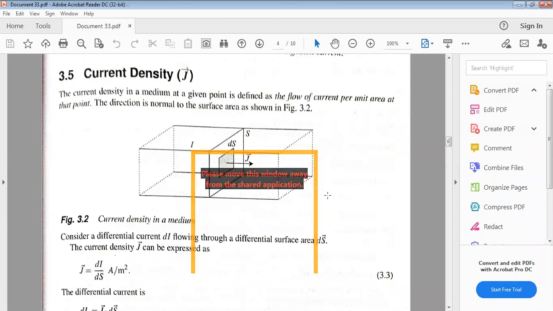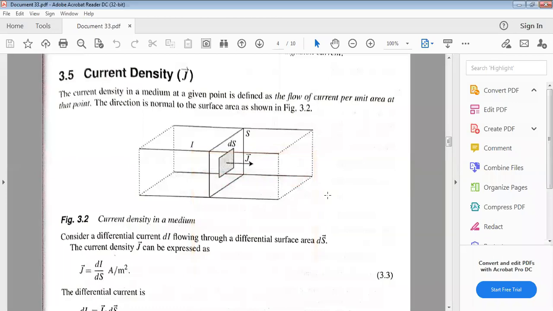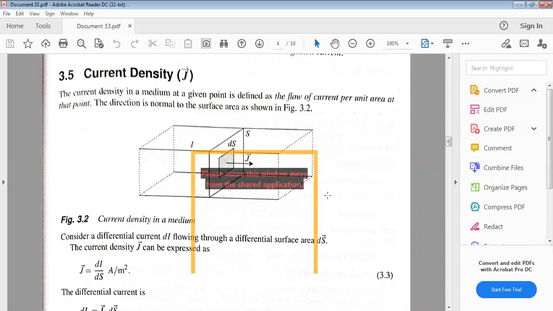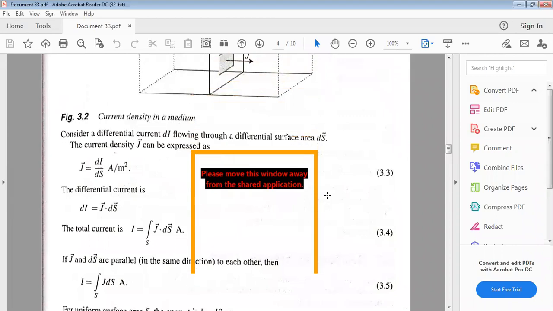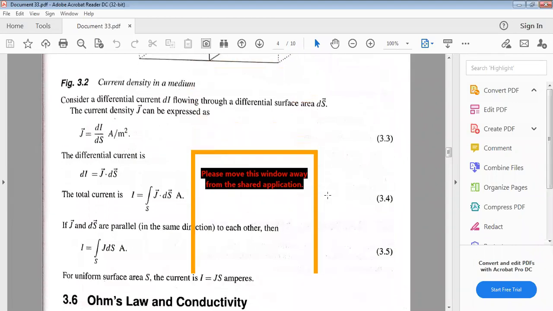See here, the derivation is very simple. Consider a differential current di flowing through the differential surface area ds, then current density J is expressed as J equal to di by ds. What is meant by I here? I equal to dq by dt. So J equal to di by ds, and the differential current di equal to J dot ds.